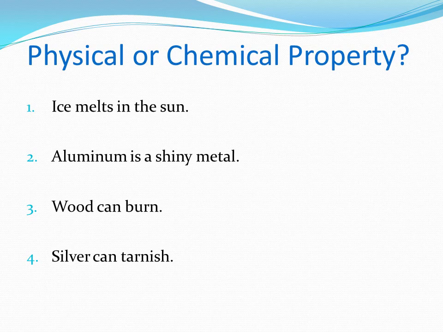Aluminum, as a shiny metal, that is also a physical property. Nothing has changed. Wood can burn, so that's the ability of wood to burn, and therefore that is a chemical property. Lastly, the ability of silver to tarnish. That is another chemical property.